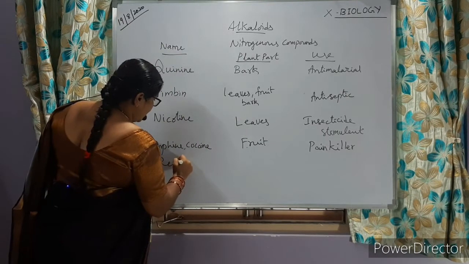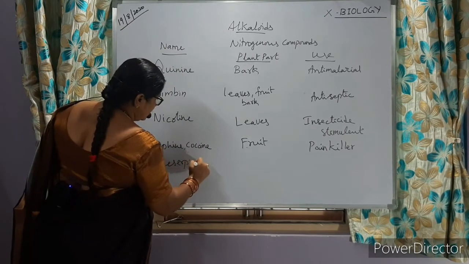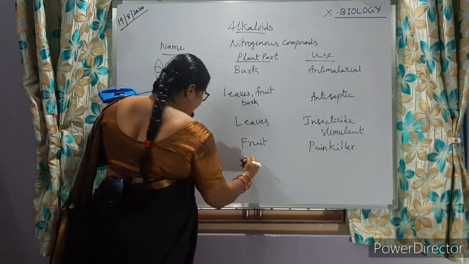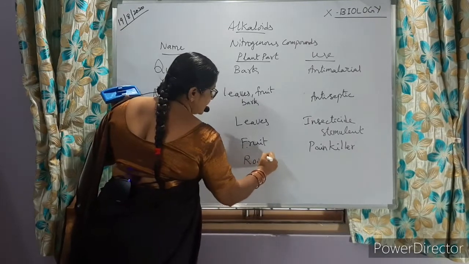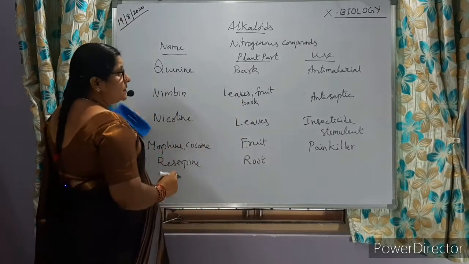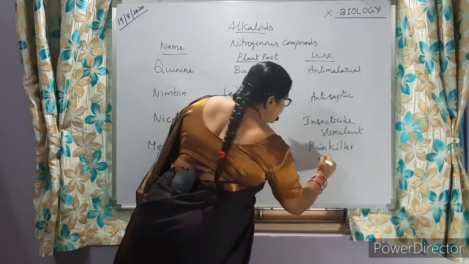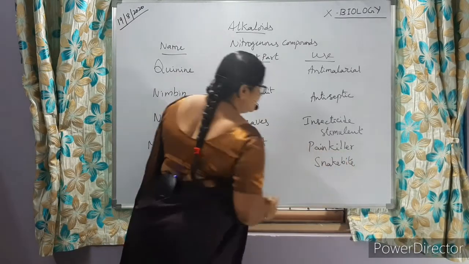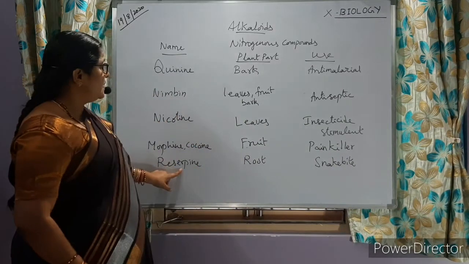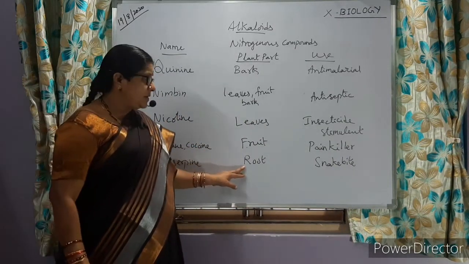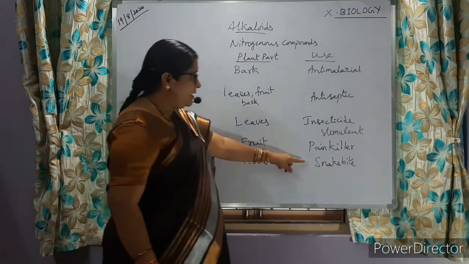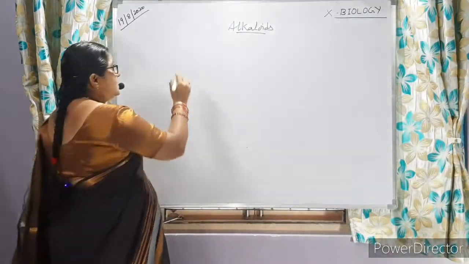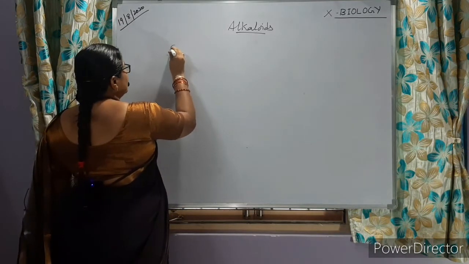Alkaloid called reserpine is produced from the Rauwolfia serpentina plant. The root part of that plant is used as a medicine for snake bite. So reserpine is present in the roots of Rauwolfia serpentina and it is used as a medicine for snake bite.